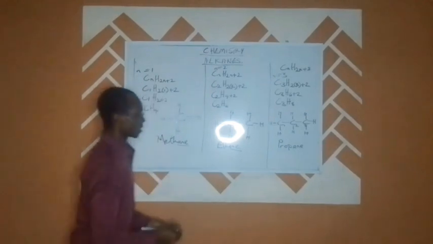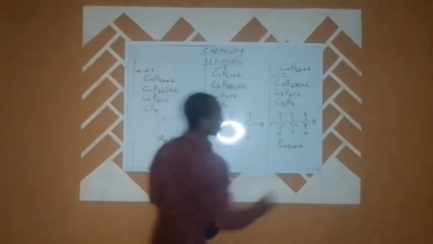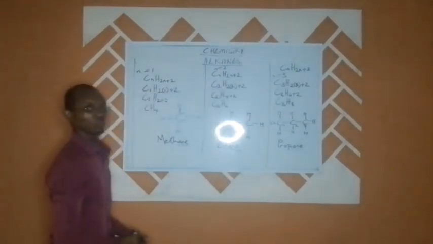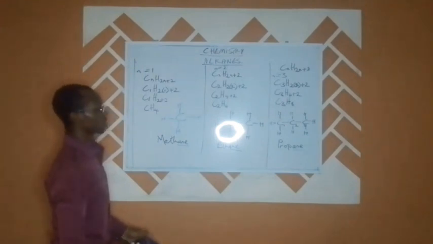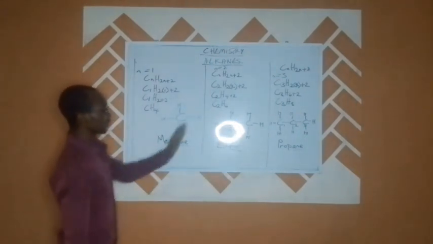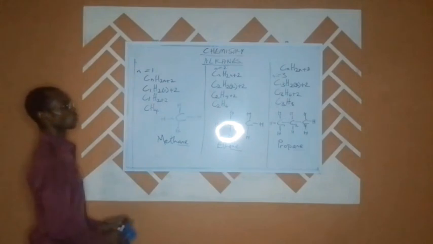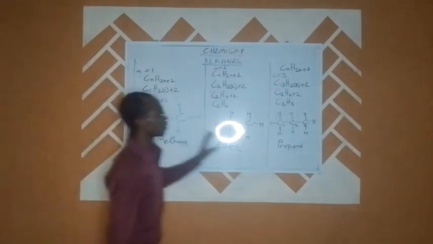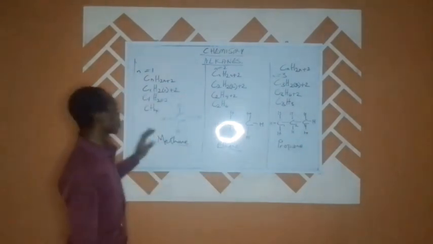Propane. We can see that it's also carrying the same characteristic symbol of the homologous series name. So these are the first 3 members of the homologous series of alkane: methane, ethane, and propane. Now, if you look closely, you will discover that the 3 of them have straight chains.